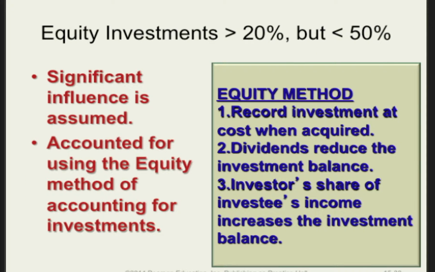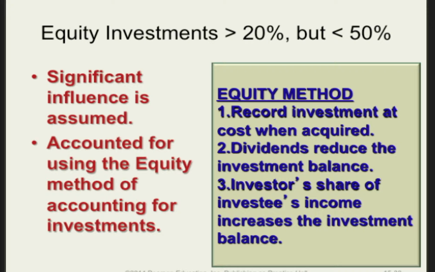When the level of the investment is between 20 and 50%, then a different accounting approach is required. At this level of ownership, it is assumed that the investing company has the ability to exercise significant influence over the investee company. The accounting requires the investment to be recorded at cost.